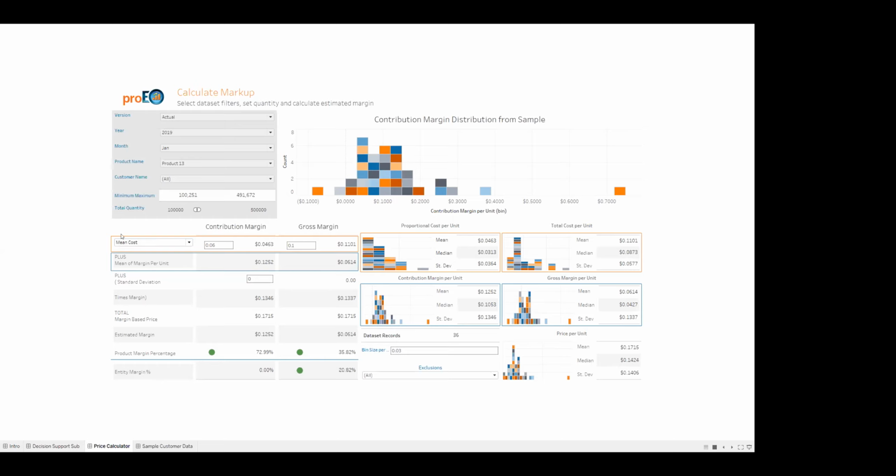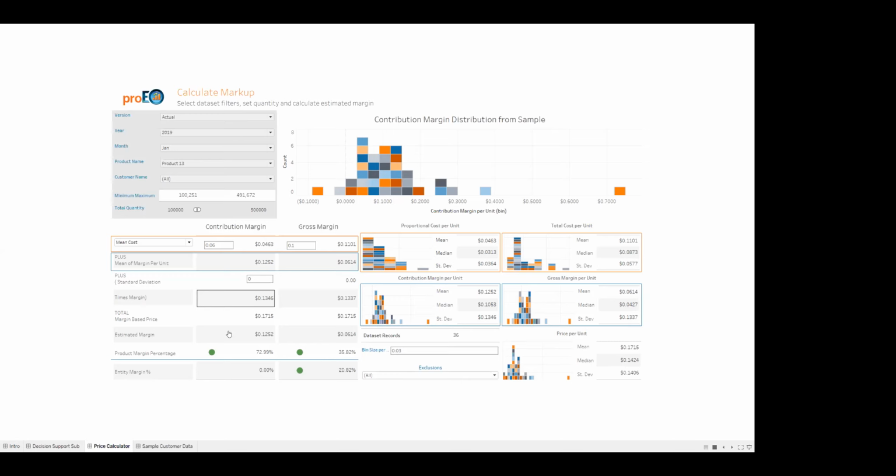Now, notice here, you'll see this mean cost that's outlined in orange. This relates to these two graphs on the right here as well. Similar thing with this line outlined in blue here. You'll see the 12 cents relates to the mean contribution margin, 12 cents over here.